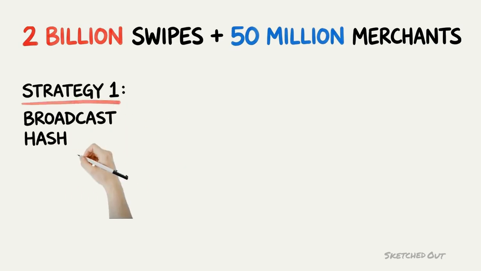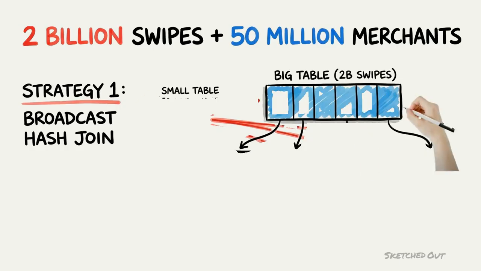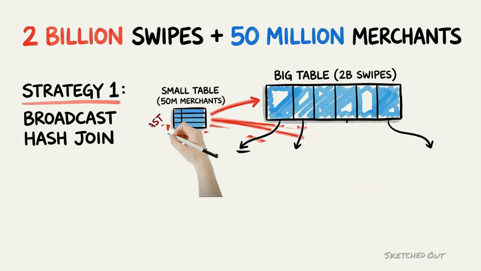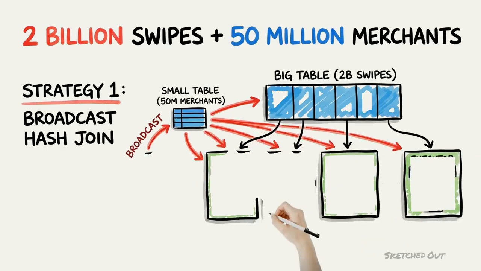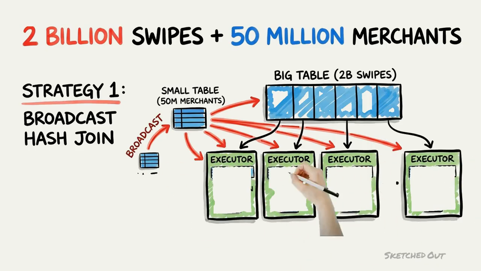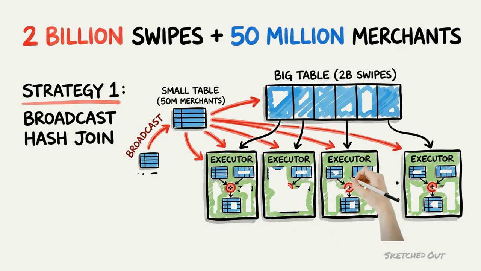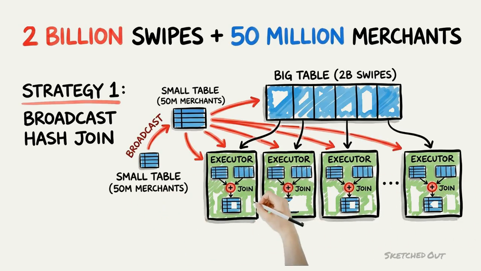Strategy 1. Broadcast hash join. One side of the join is small enough that Spark can send a complete copy of it to every executor. Every executor now has the full merchant table in memory. When it processes its slice of swipes, it looks up each merchant locally. No data moves, no network, no disk. The swipes never leave the machines they started on.